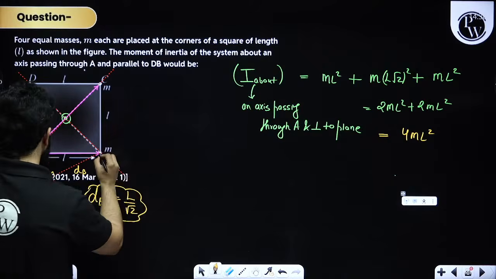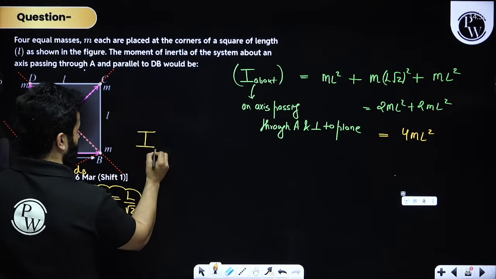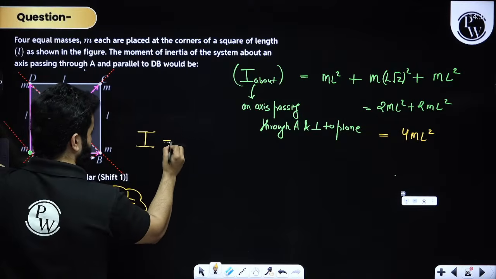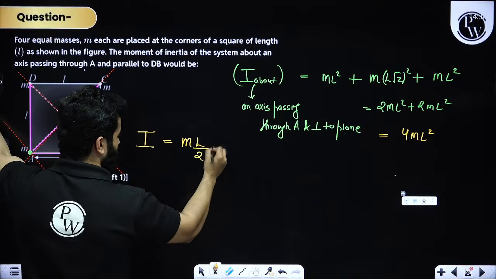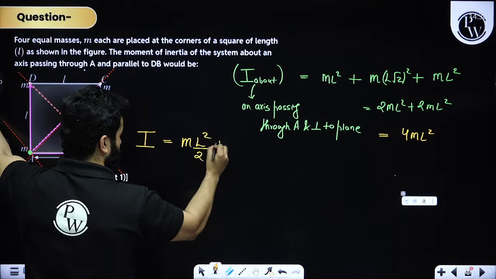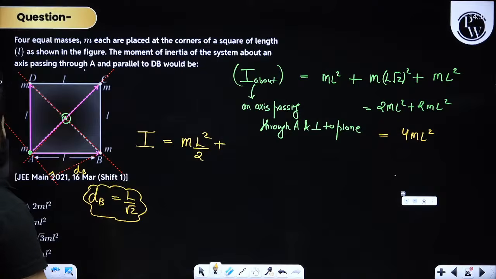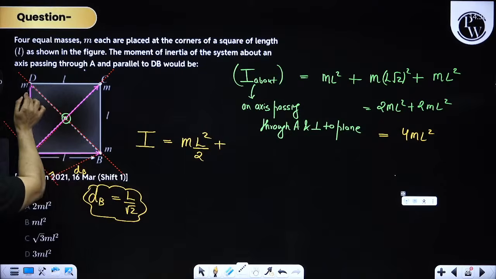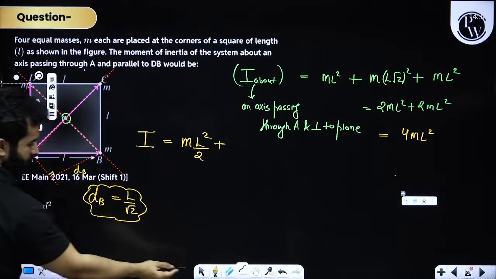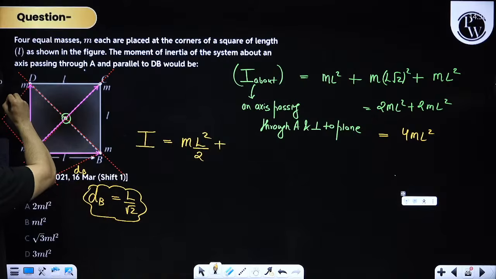So moment of inertia about the asked axis is mass m into L square by 2 plus, and similarly from this also it will remain the same.